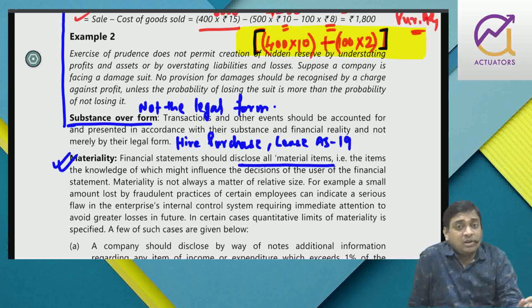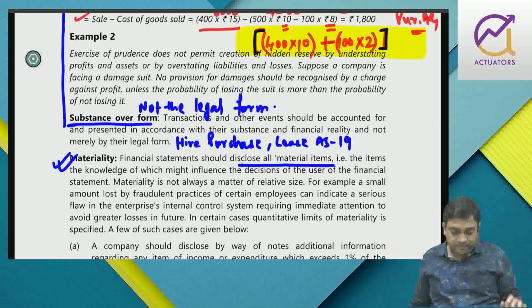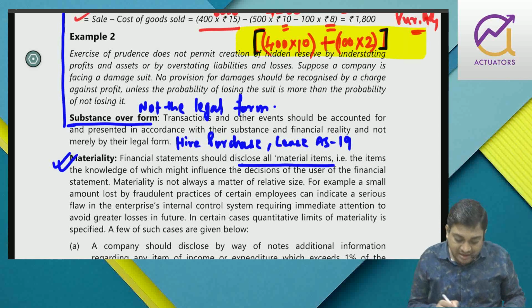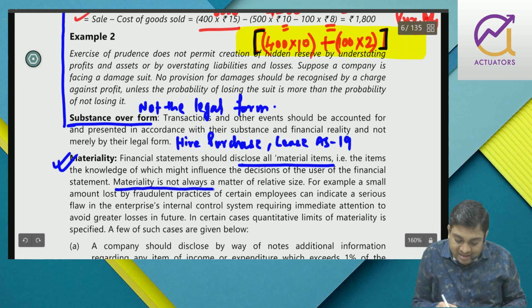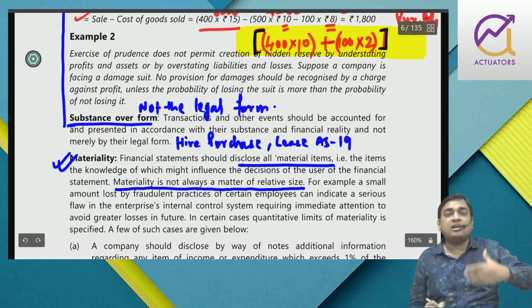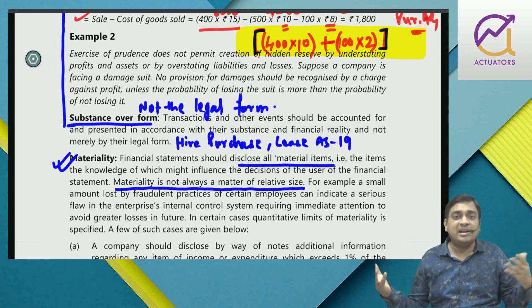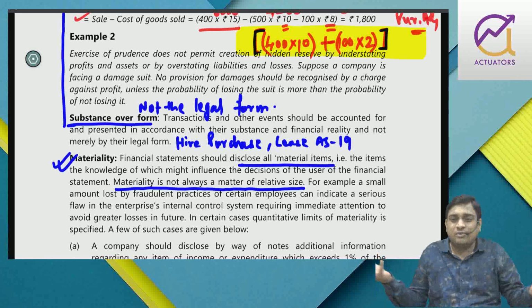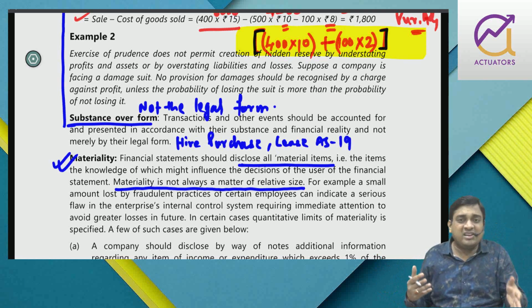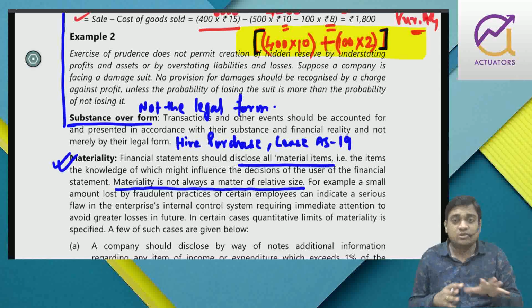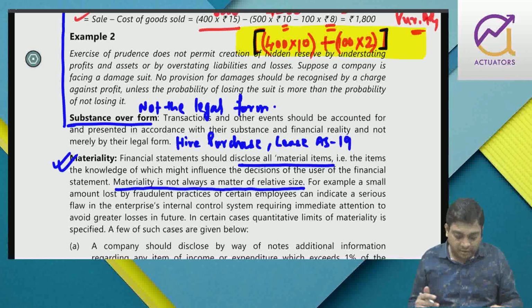Now that particular theft is amount-wise not material, but I should detect it right now because that small theft can lead to a bigger theft in future, right? Relative materiality is not always a matter of relative size. You should not think, okay, I'm a $1 million company, only 10,000 defalcation has taken place, let's not waste our time. I understand that is not pinching you much, but you should have a strong internal control.